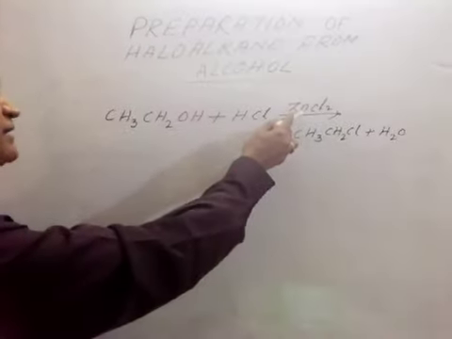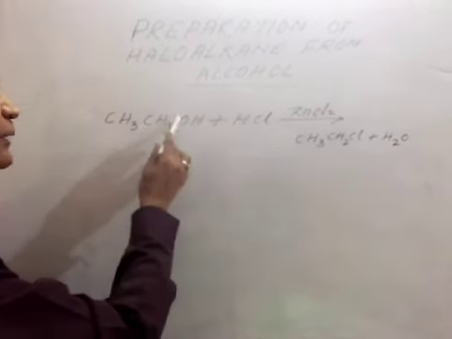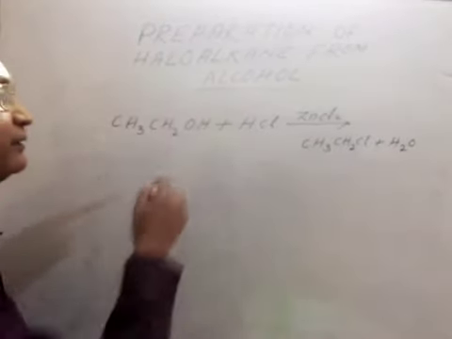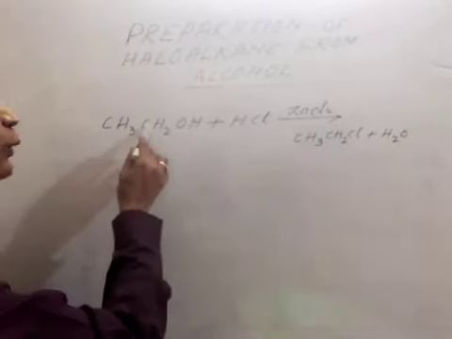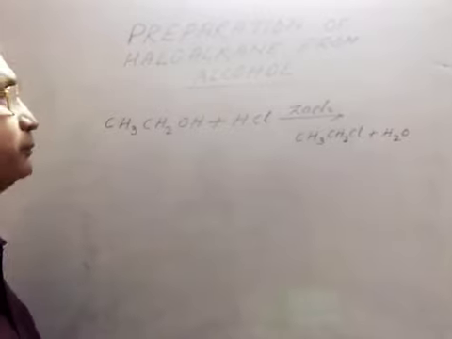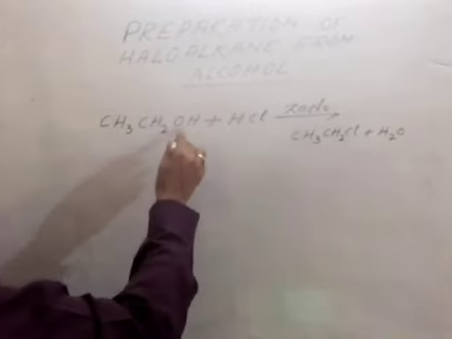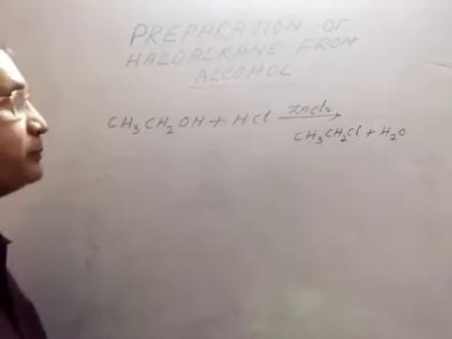In presence of ZnCl2, the bond between this carbon and oxygen will break, and here carbon will form the positive ion and hydroxyl will be the negative ion.